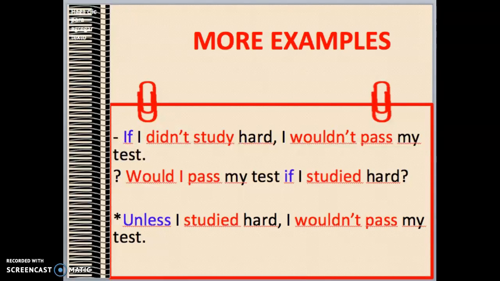Some more examples. Negative second conditional sentence. If I didn't study hard, I wouldn't pass my test. Interrogative second conditional sentence. Would I pass my test if I studied hard? A negative second conditional sentence is also possible, using the connector unless instead of the connector if. For example, unless I studied hard, I wouldn't pass my test.